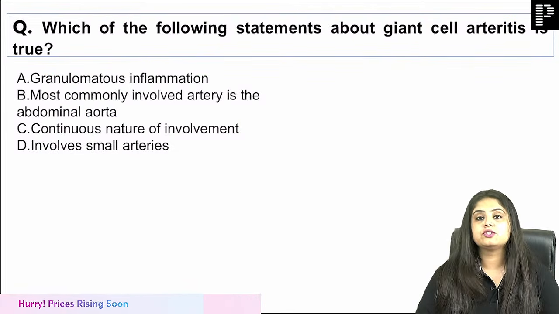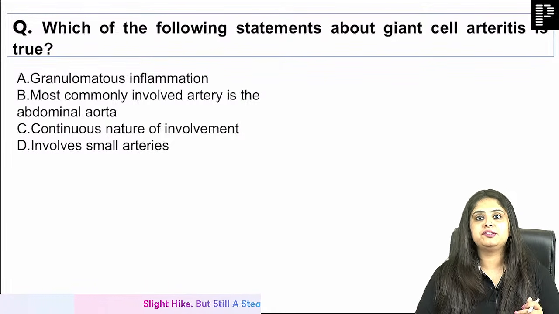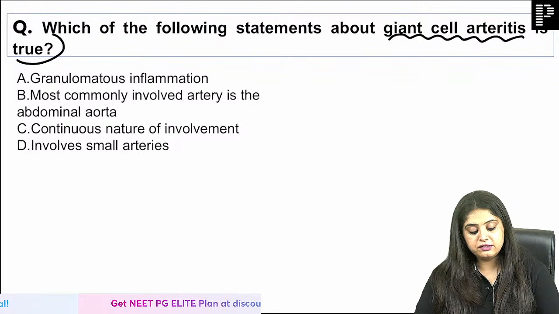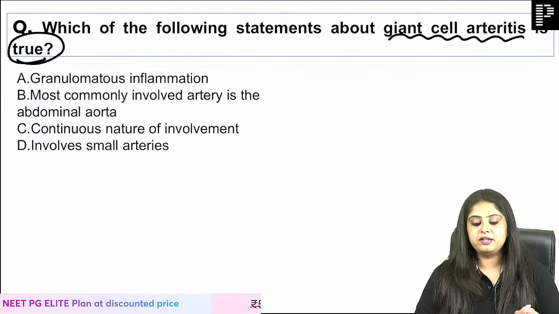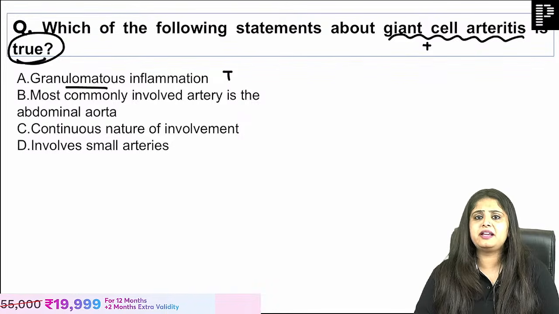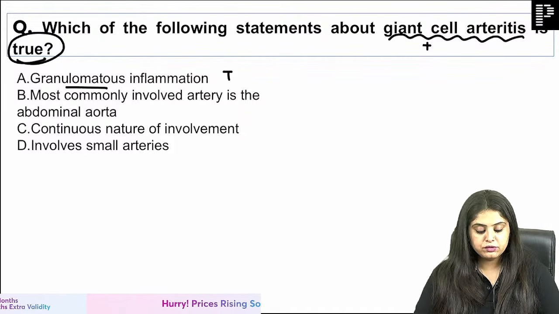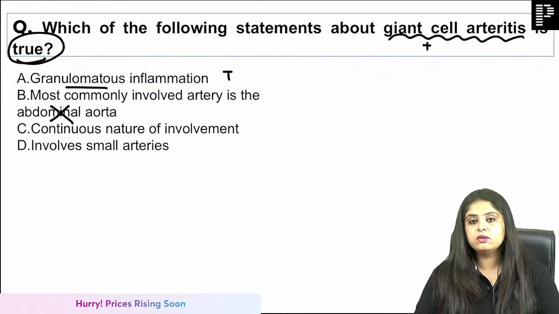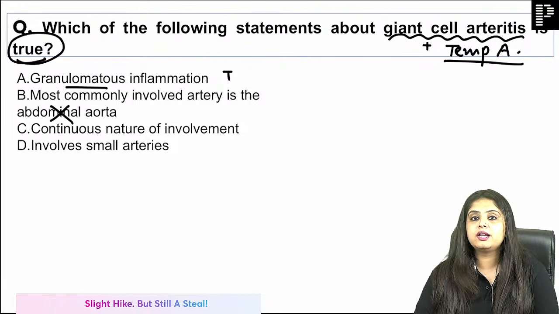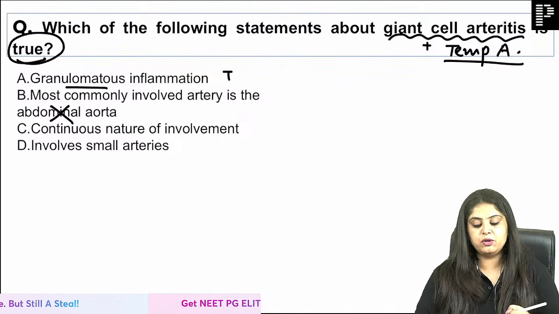Moving on to another question. Which of the following, in the same large vessel vasculitis, which of the following statements regarding giant cell arteritis is true? The only true statement is asked. Is it going to show you granulomas? I think it does, because giant cell word means granuloma, so it will be seen. Is the most commonly involved artery the abdominal aorta? If anyone knows the other name of giant cell is temporal arteritis, then it has to be temporal artery, not abdominal aorta.